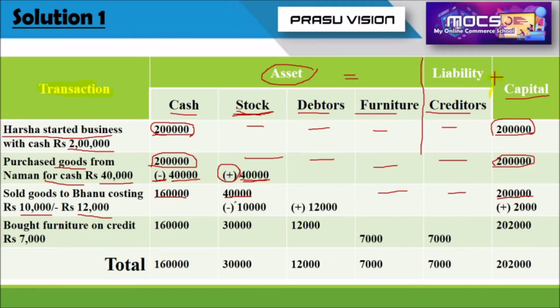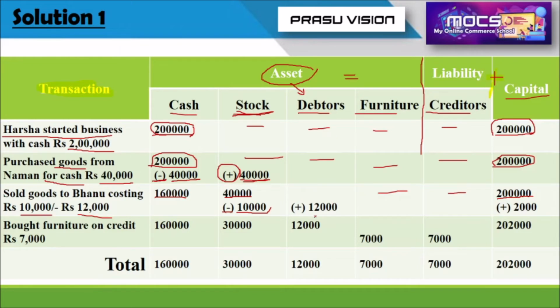So sold goods means the value of stock is decreasing. So we can write minus 10,000. Value of goods is decreasing. And Banu is the person who is purchasing product on credit. From the firm, Banu purchases product for credit. So we can say Banu is a debtor for the firm. Debtor comes under asset. Please remember that debtor comes under asset.